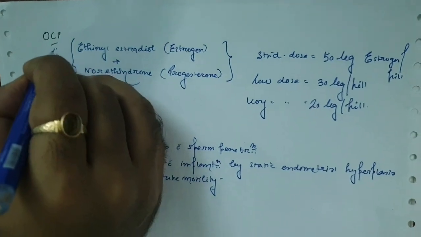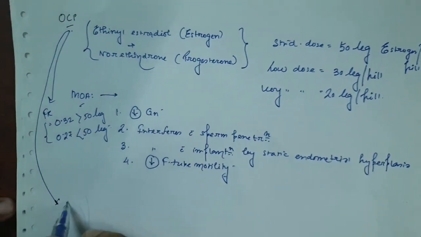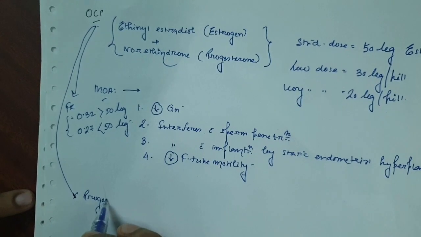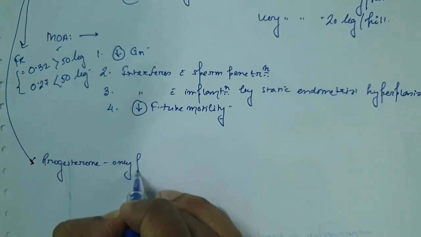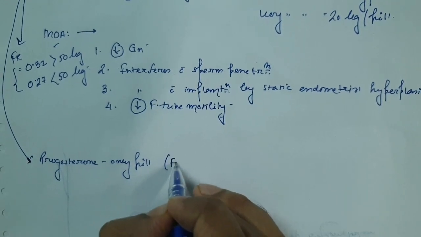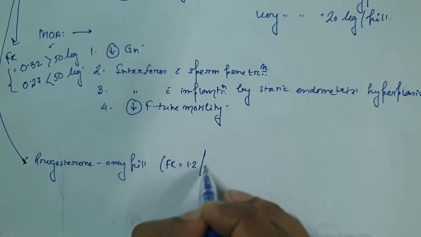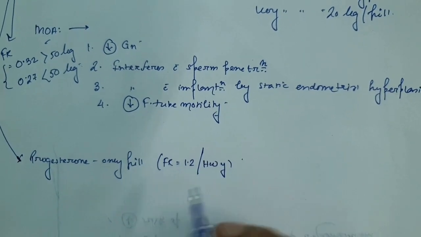Now there is another type of OCP named progesterone only pill. Its failure rate is 1.2 per 100 women years.